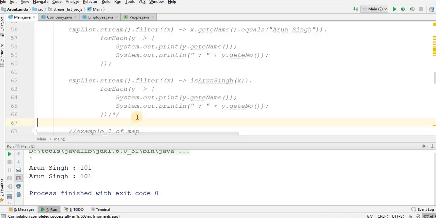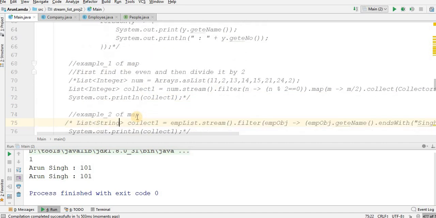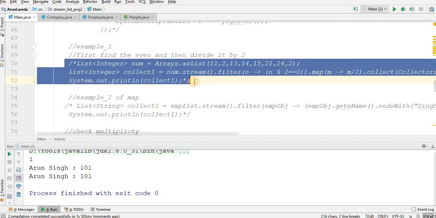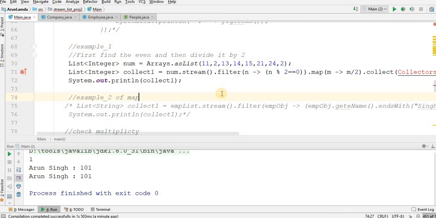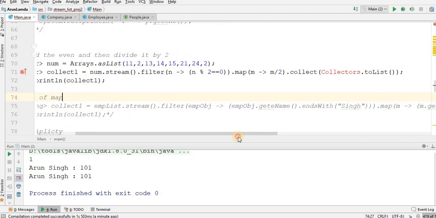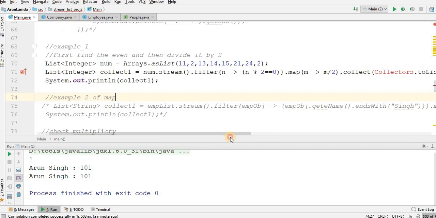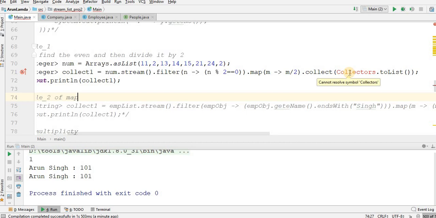What I have here, let's find the even numbers and then divide them by 2. Basically, I have something like Collectors.toList and I have something here as Collector.